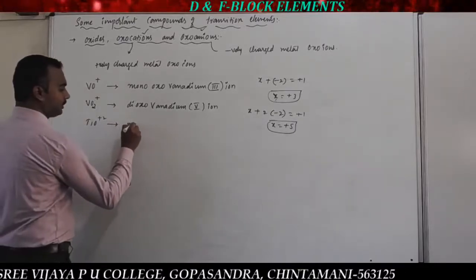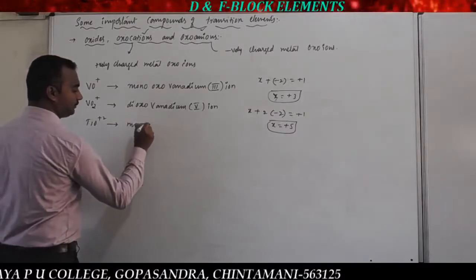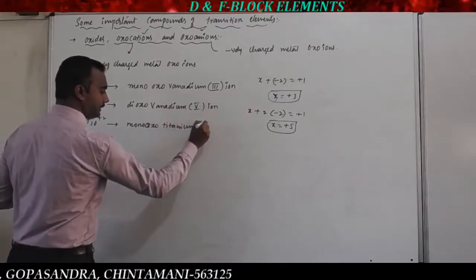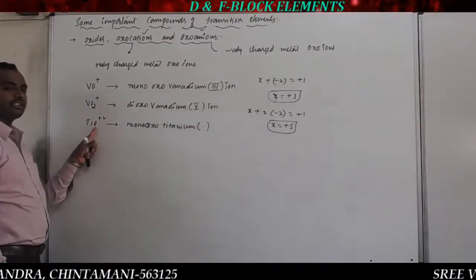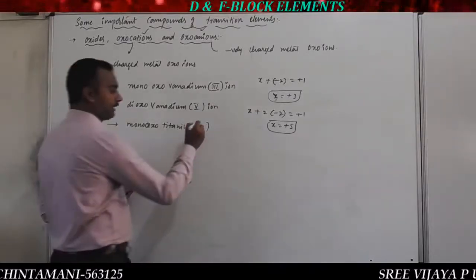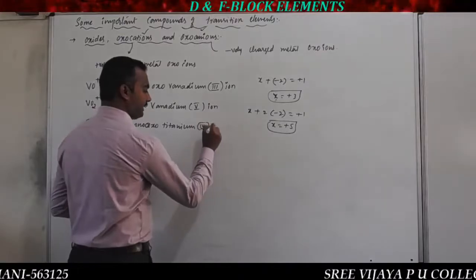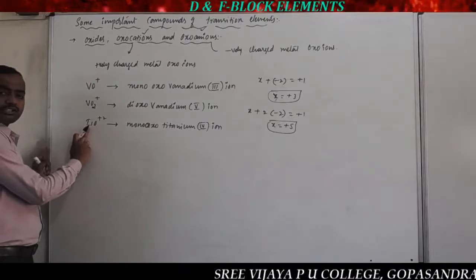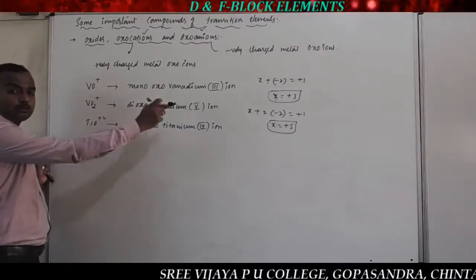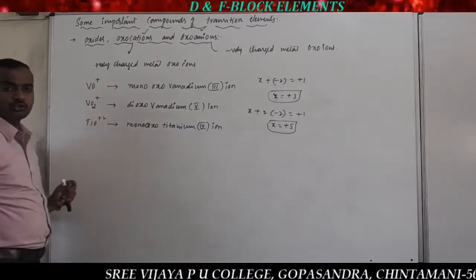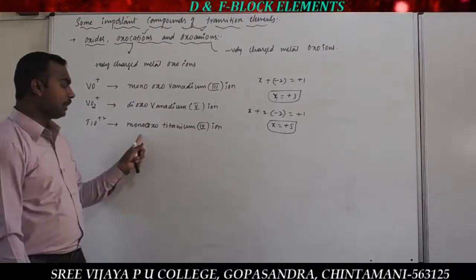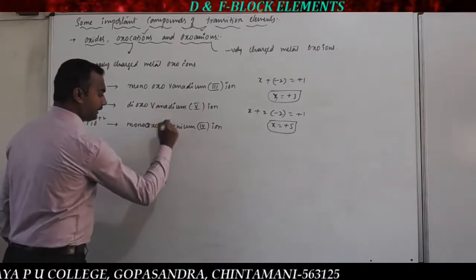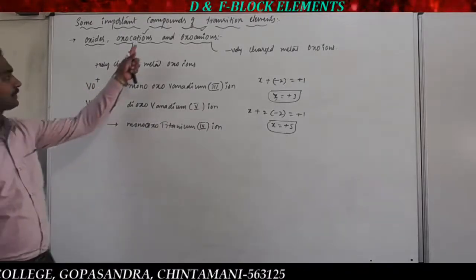This is called mono-oxo titanium. What is the oxidation state? If we calculate the oxidation state, we get plus 4. X is the oxidation state of titanium, oxygen minus 2, is equal to plus 2. Taking minus 2 to the right side, plus 2 plus 2 gives plus 4. So this is mono-oxo titanium(IV) ion. So these are the examples for the oxocations.